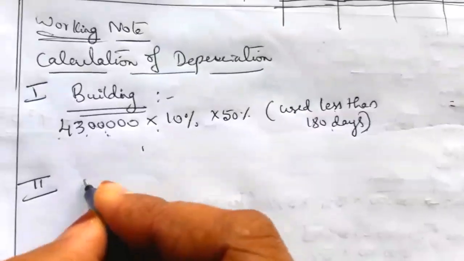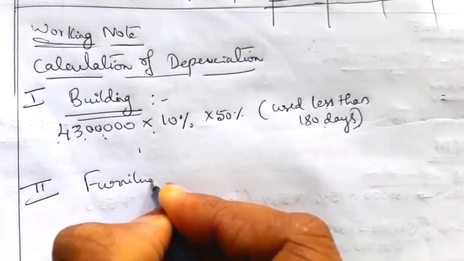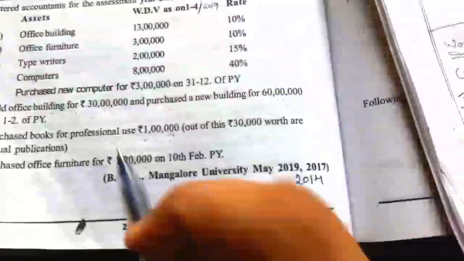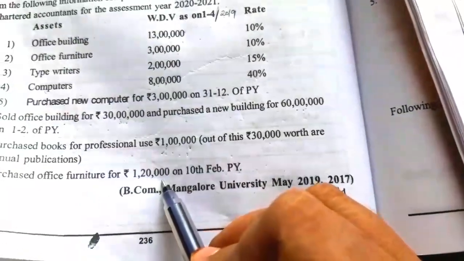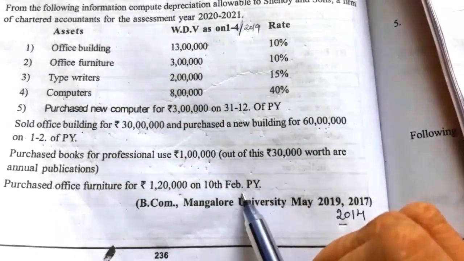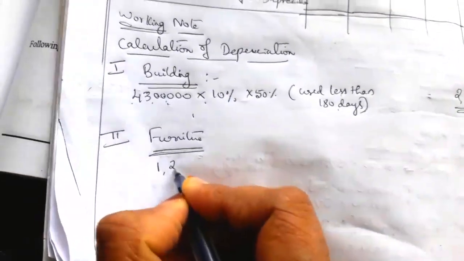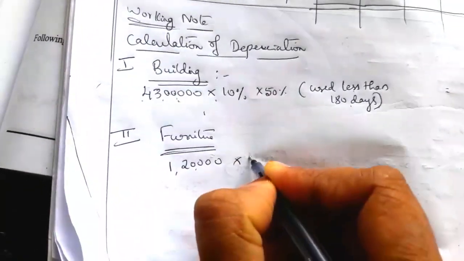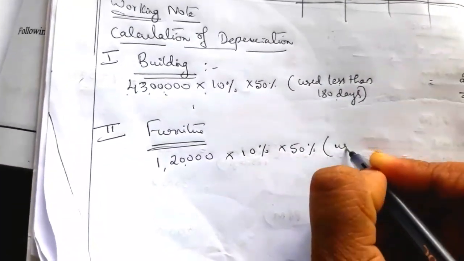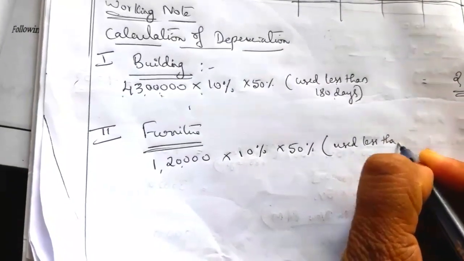Next, the second one is furniture. So we'll calculate the depreciation on furniture. Here the written down value is 4,20,000, and furniture purchased is 1,20,000. First we have to calculate the depreciation on this furniture. The rate for furniture is 10%, and this is purchased on 10th February, so we have to give 50% depreciation because it is used less than 180 days.